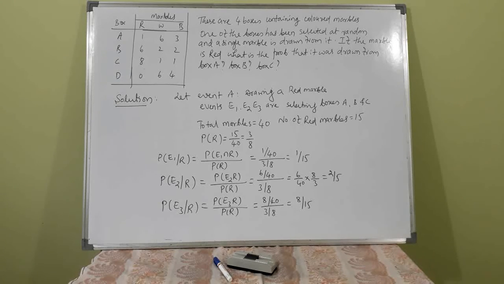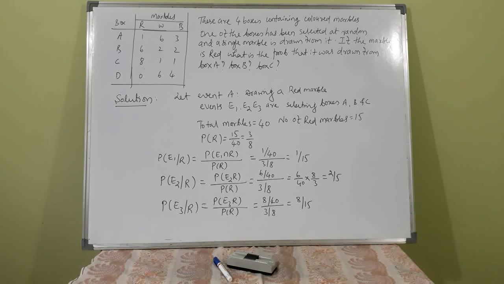Events E1, E2, E3 are selecting box A, box B, box C. Event E1 is selecting box A, E2 is selecting box B, E3 is selecting box C. Total marbles are 40. Number of red marbles is 15. Probability of selecting a red marble is 15 by 40, that is 3 by 8.